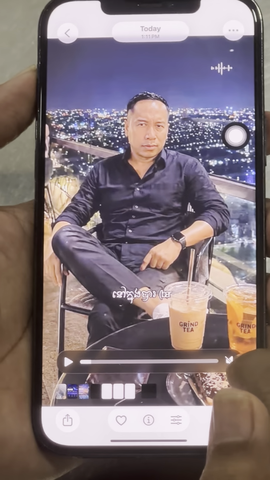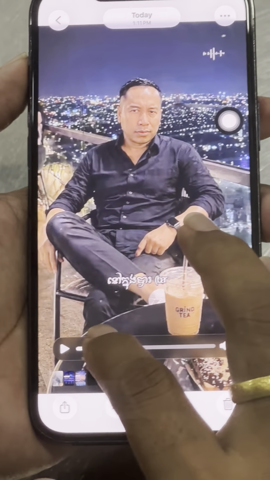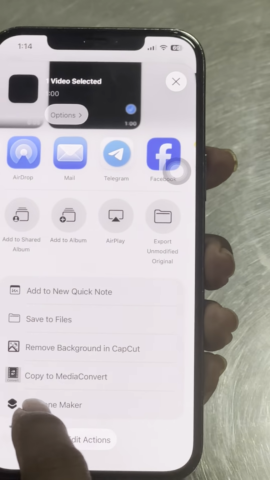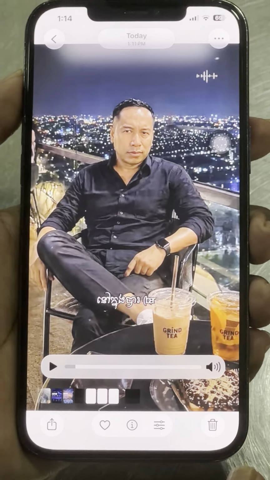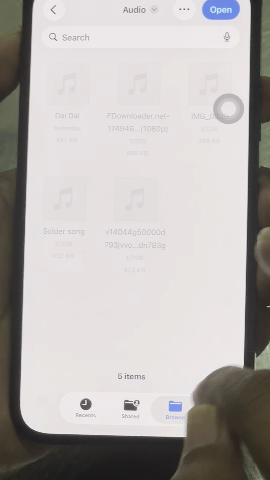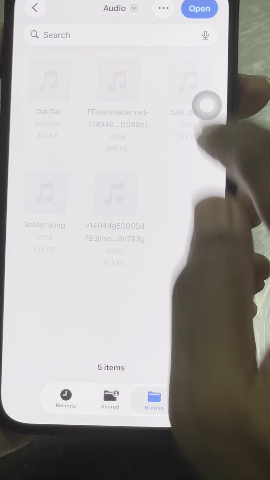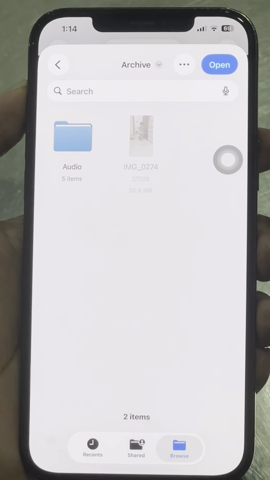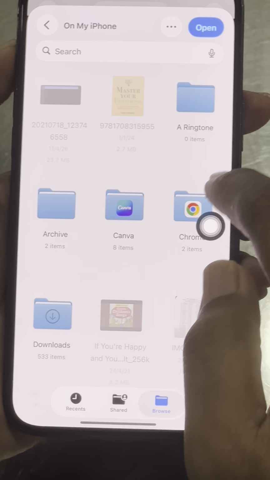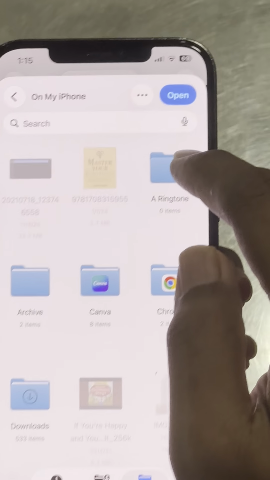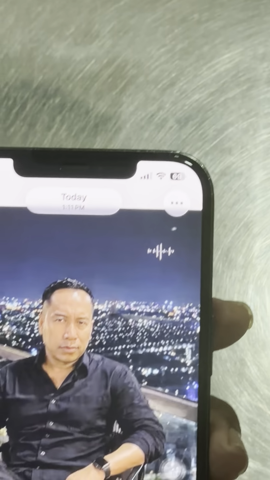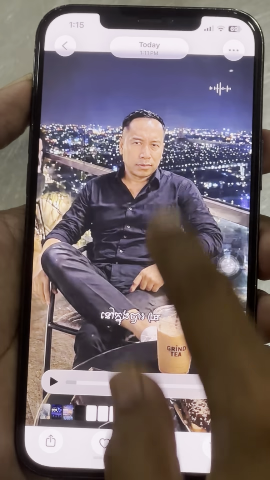Now we go to the photos to find the song we want to make a ringtone. Just right here, and then you see Ringtone Maker here, and then you have to find a place you want to locate the song. Here, everywhere. You can use this folder I created already, and then click open, and then your song is converted.